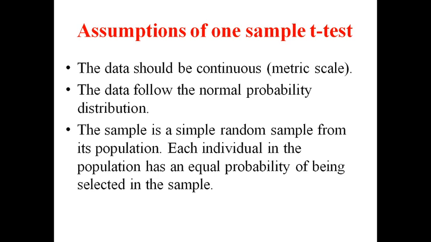Now what are the assumptions of the one sample t-test? The data should be continuous, so the data should be in metric scale, meaning either interval scale or ratio scale. The data should follow the normal probability distribution, so the collected data should form the normal distribution curve, or you can say the bell-shaped curve. The sample is a simple random sample from its population. So we must adopt the simple random sampling method to collect the data, so that each and every element gets an equal chance to be selected. So these are the assumptions of the one sample t-test.